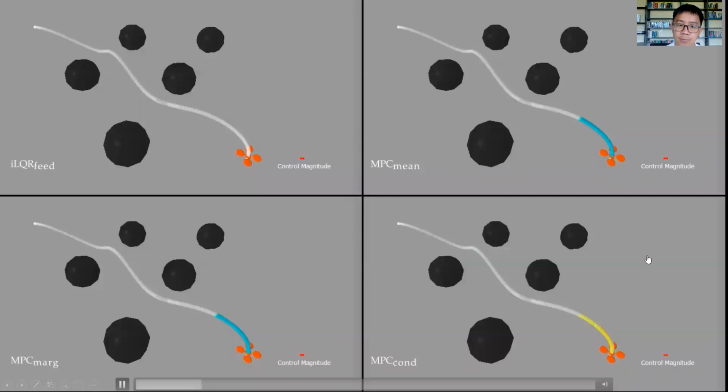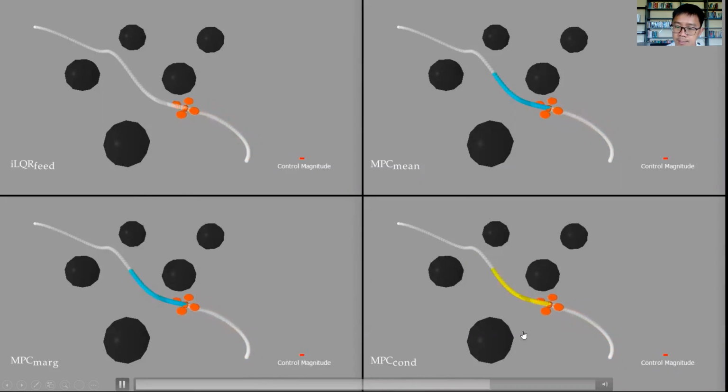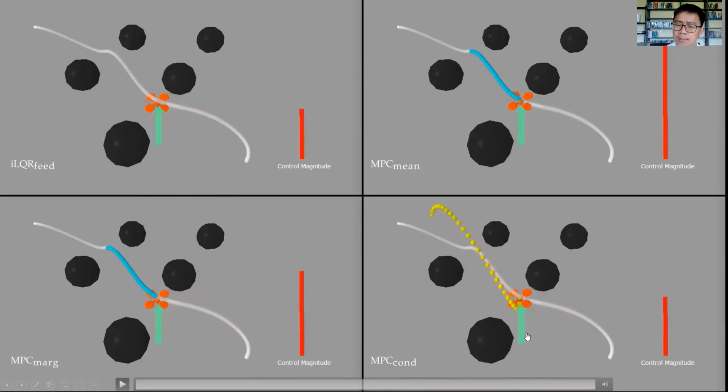This is how it looks when we implement it on the quadcopter with the 4 controllers. In the beginning, all of them follow the same trajectory because there is no disturbance at all. And then in the middle here, we apply a strong disturbance in the form of a vertical force that changes the velocity of the quadcopter immediately.